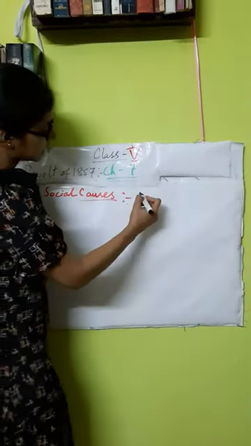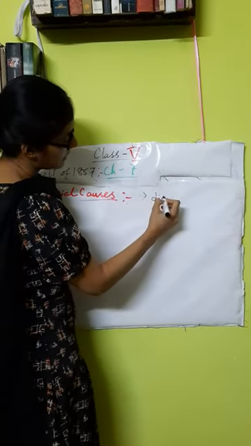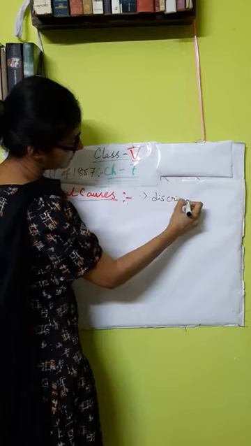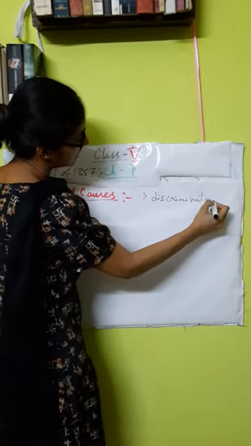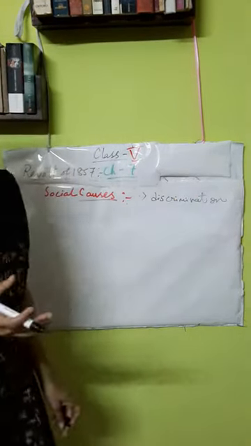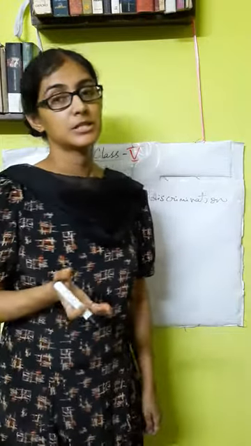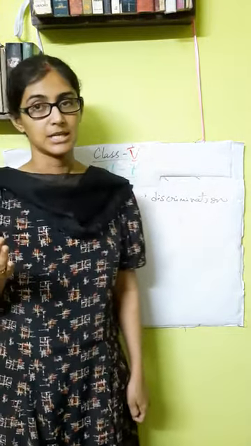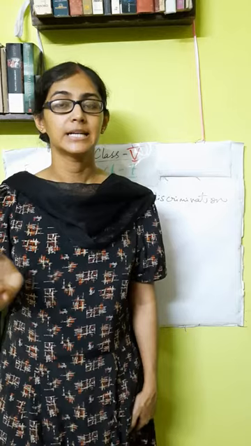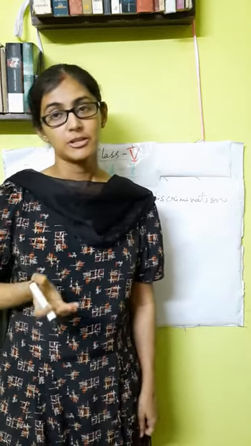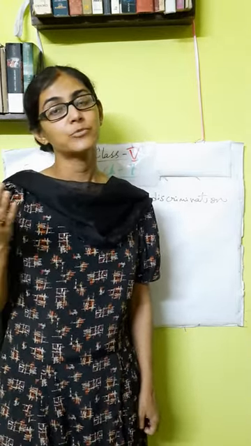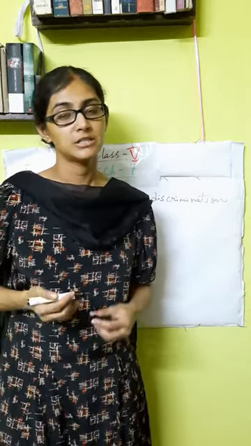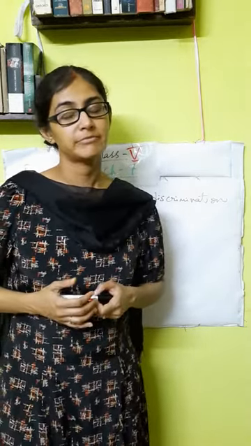There we see that discrimination of the Indians was a main cause. Indians were always discriminated against in position. The British always considered the Indians inferior, so they always treated them in a humiliating manner. They used to insult the Indians and discriminate against them in different matters.